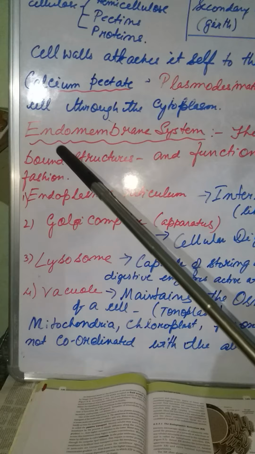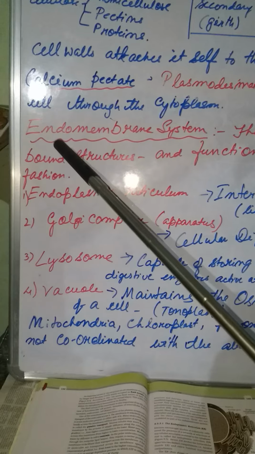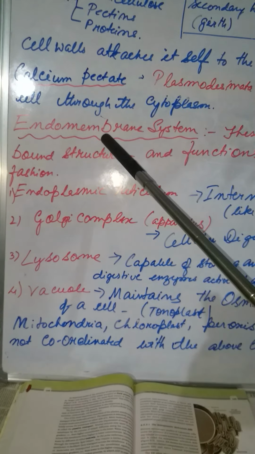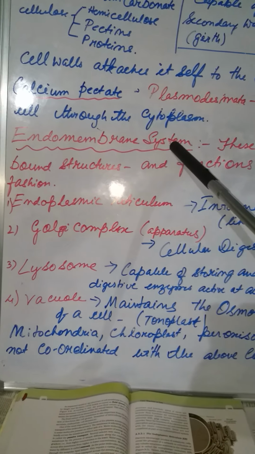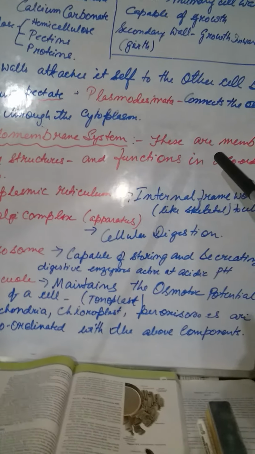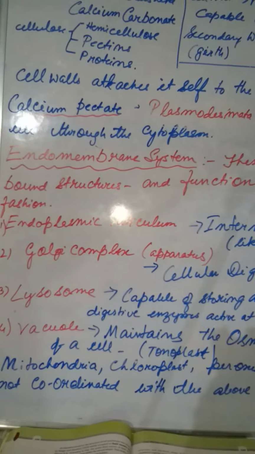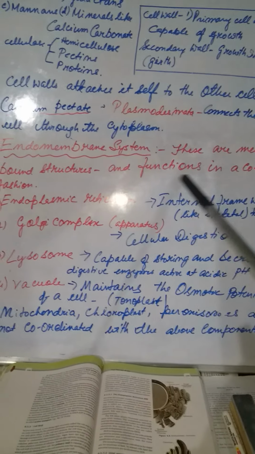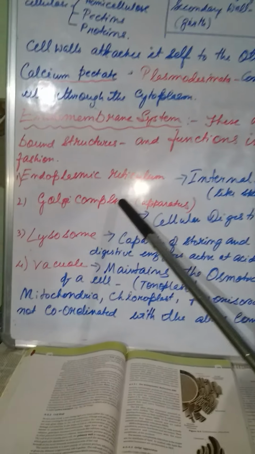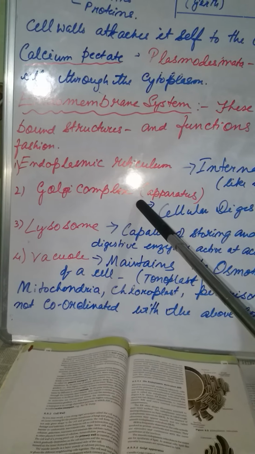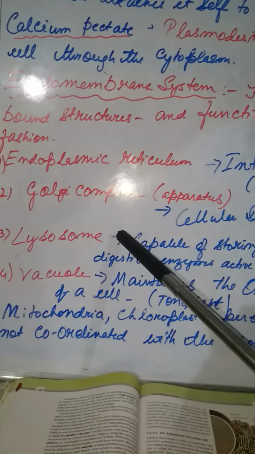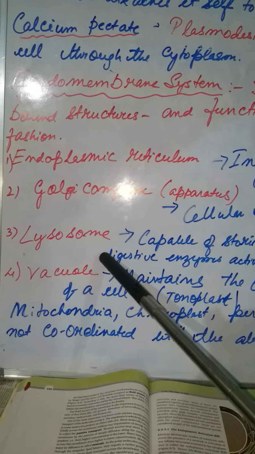Okay, now next, after the cell wall, we come to endomembrane system. Now what is endomembrane system? These are membrane bound structures and function in a coordinated manner. Coordinated manner means these are cytoplasmic organelles that are membrane bound, and they work in a coordinated manner. What are they? Endoplasmic reticulum, Golgi complex, lysosome and vacuole.